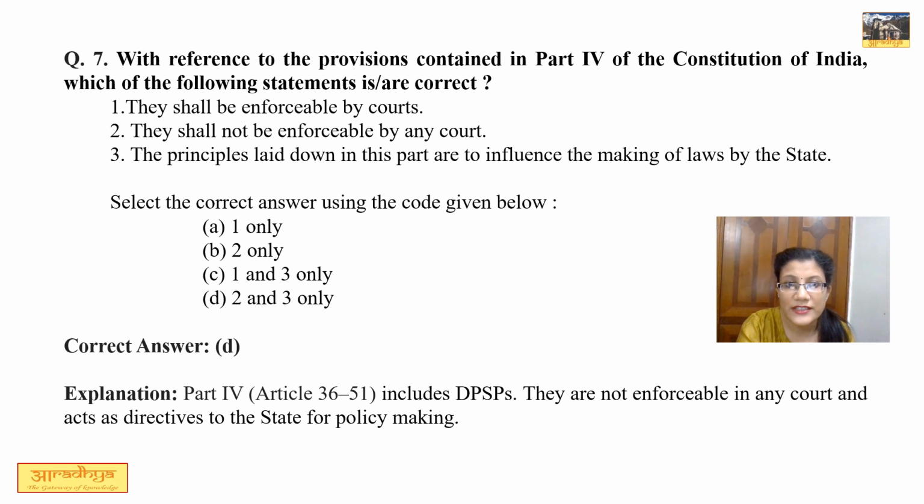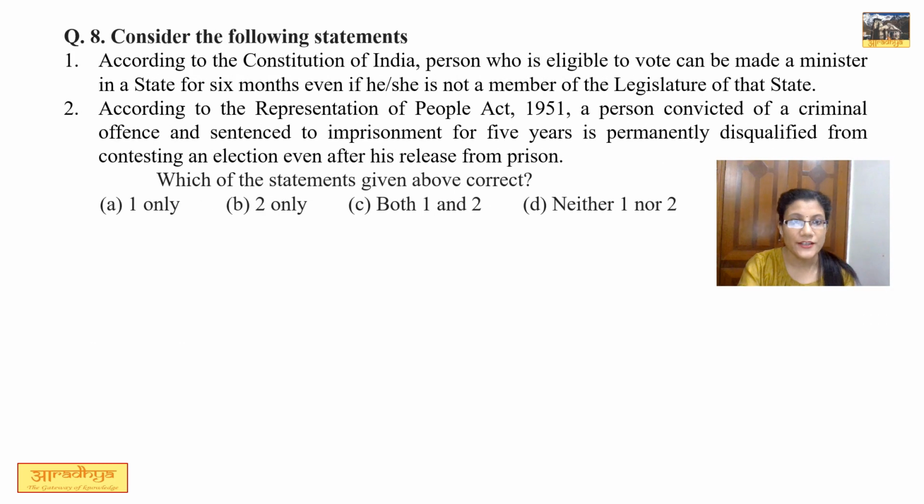Number 3, the principles laid down in this part are to influence the making of the laws by the state. We all know that DPSPs are a form of directives to the state for policy making, so this option is also correct. So correct answer is D. Question number 8. Consider the following statement. Statement 1.